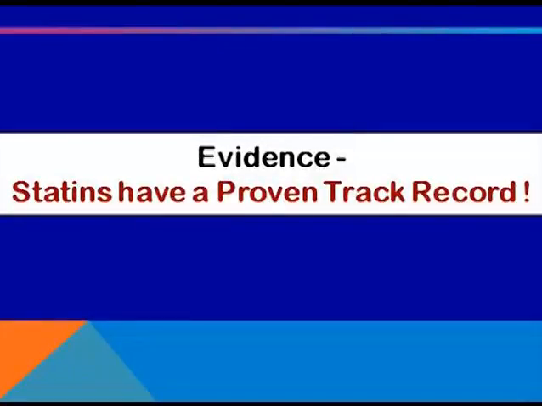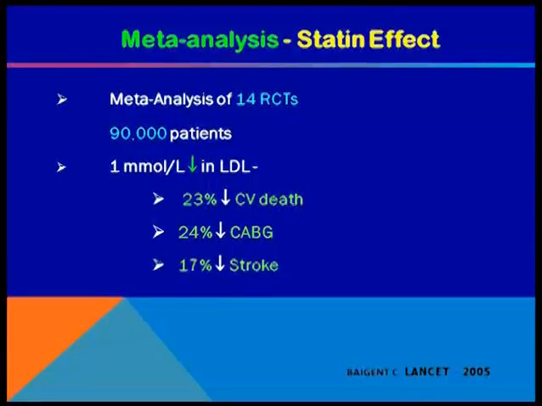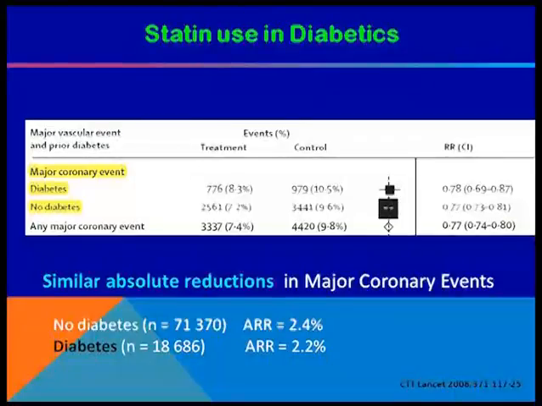Statins have a proven record in prevention of cardiovascular events. Now, in a meta-analysis of 14 RCTs with 90,000 patients, 1 millimole per liter reduction in LDL was associated with 23% reduction in cardiovascular death, 24% reduction in CABG, and 70% reduction in stroke. Statin use in diabetics again shows a very significant reduction in cardiovascular events, as in non-diabetic patients.